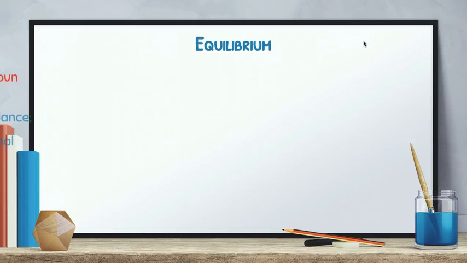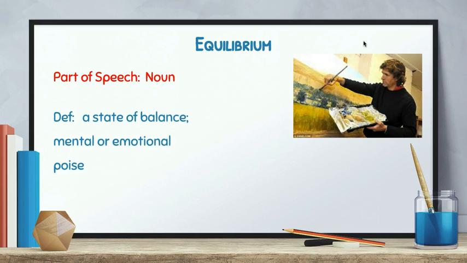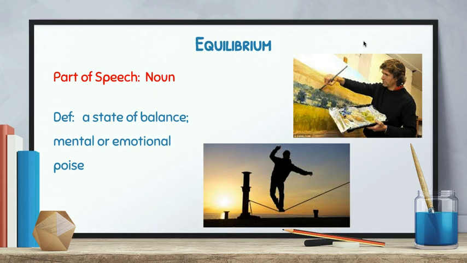Equilibrium is a noun. Definition is a state of balance, mental or emotional poise. So an artist, someone that has to really have mental poise, and they have to have good equilibrium as they create their artwork. Another example would be someone who's walking a tightrope. That's more going towards that state of balance, or their equilibrium.